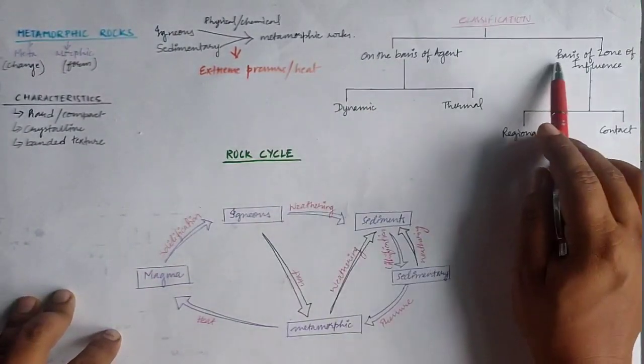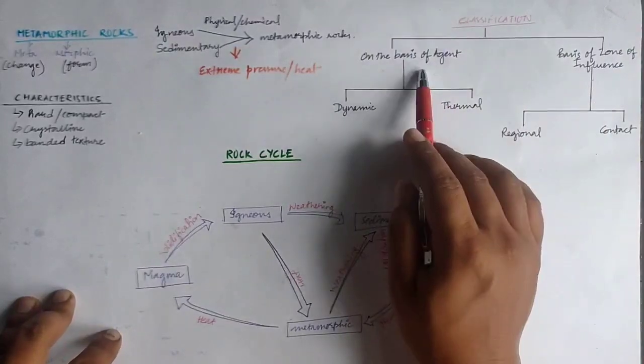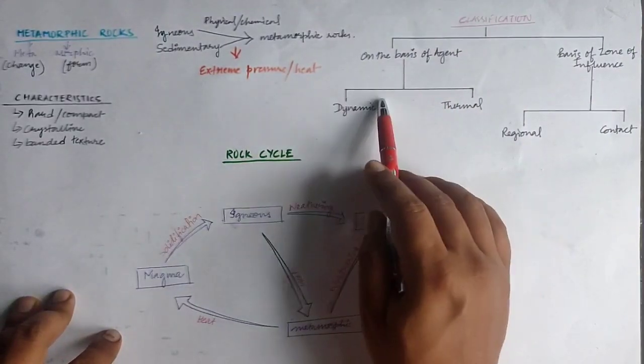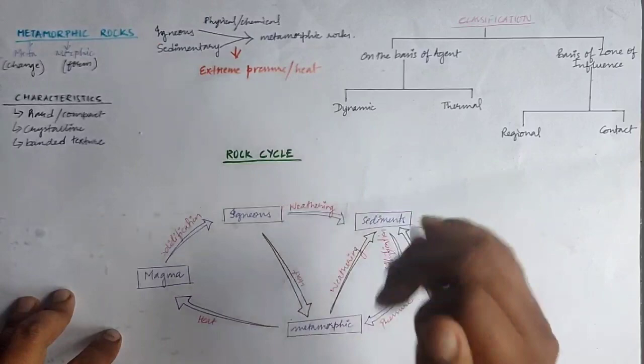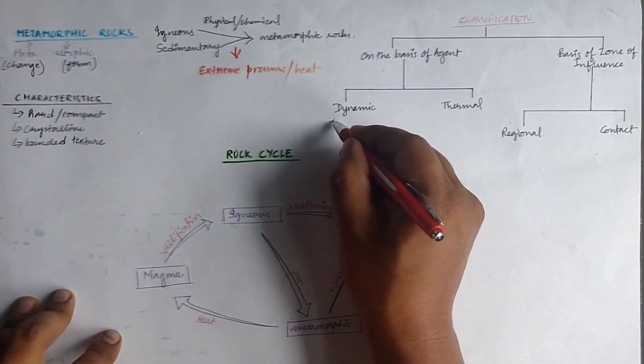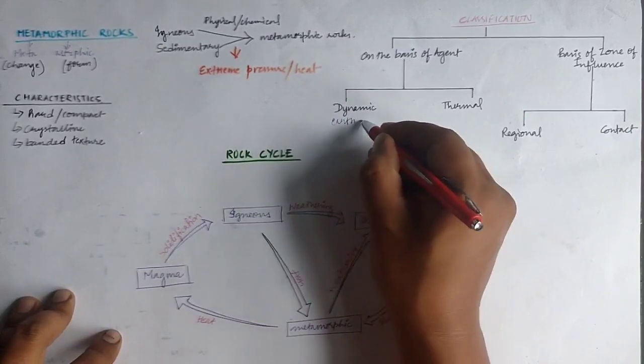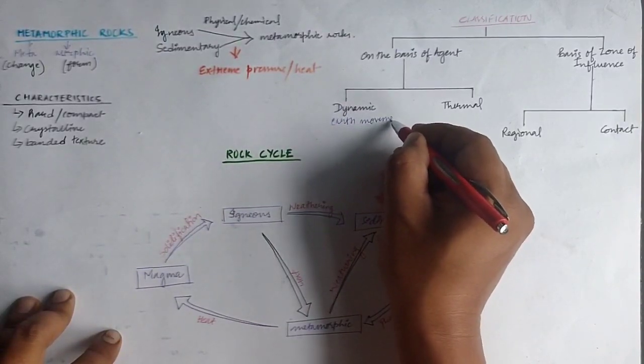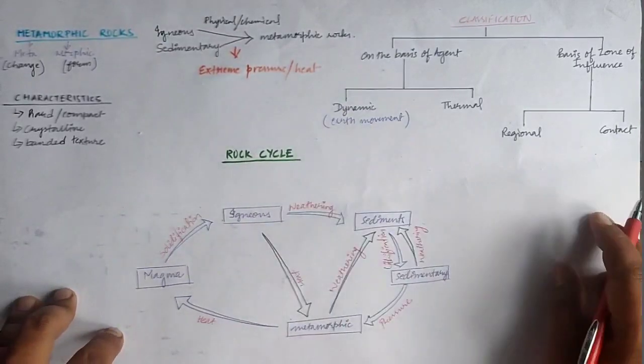Now let us see the classification on the basis of ascent and on the basis of zone of influence. On the basis of this, we have dynamic and thermal. Now dynamic occurs because of the tectonic movements or the earth movement, also due to the extreme pressure, we can say, and movements also.